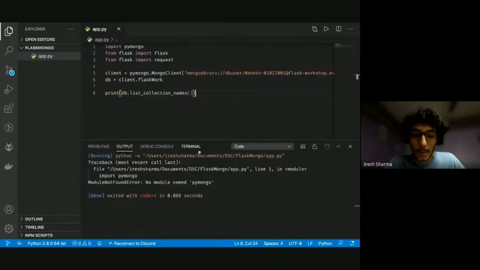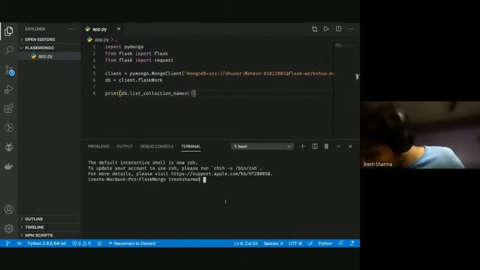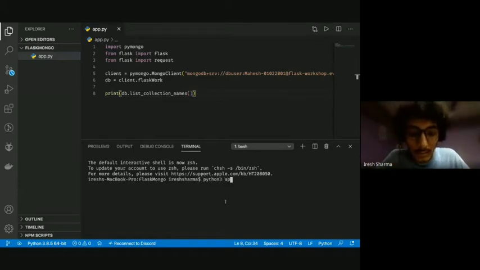So okay, no module named PyMongo. Okay. Yeah, that issue already mentioned, database name in URI. Sheesh, I didn't get you. Can you come again?